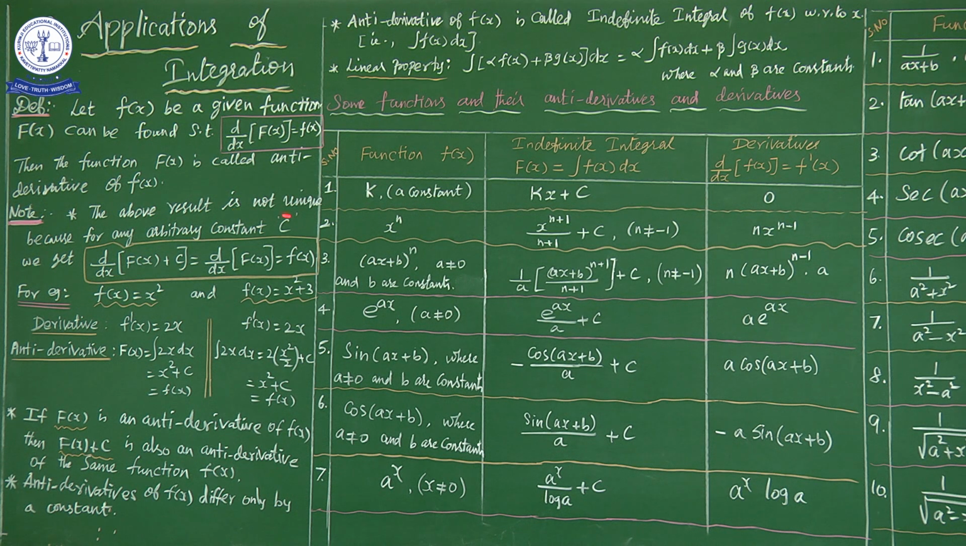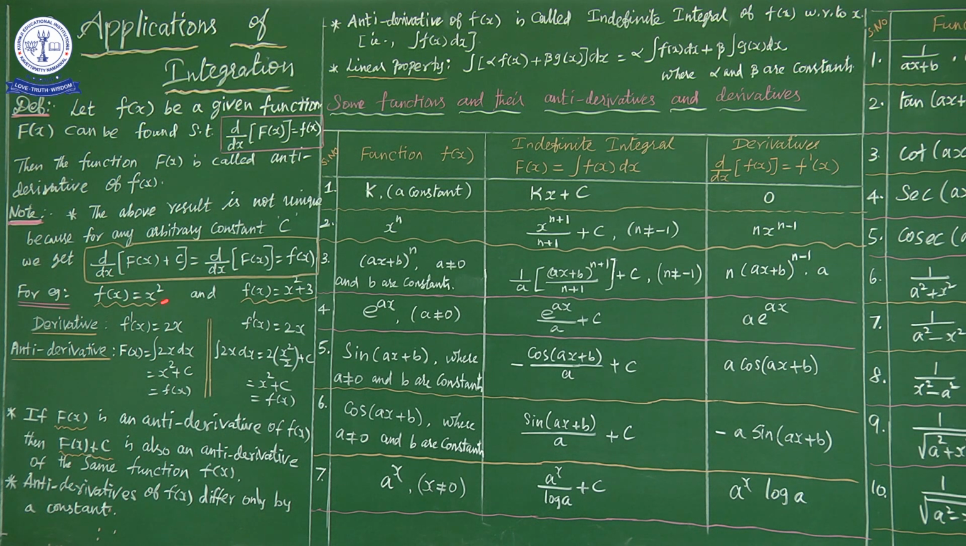The above result is not unique because for any arbitrary constant c, we get d by dx of capital F of x plus c, which is equal to d by dx of capital F of x, which is equal to f of x. For example, consider the function small f of x equal to x square, and the same function x square plus 3.